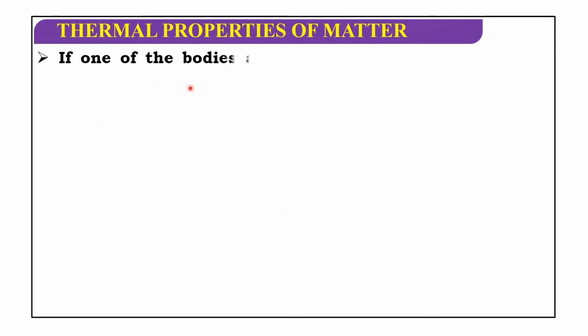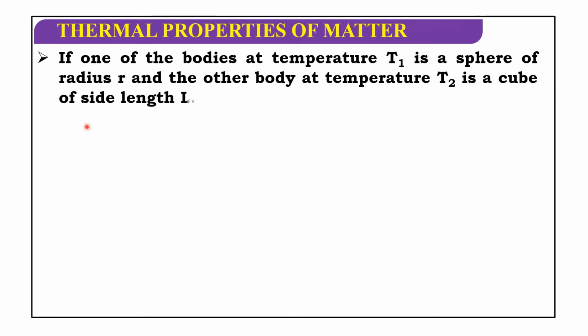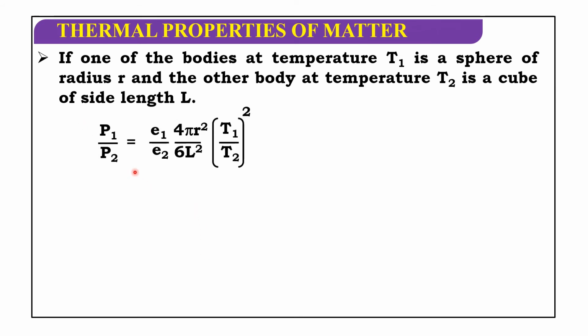If one of the bodies at temperature T1 is a sphere of radius R and the other body at temperature T2 is a cube of side length L, then P1 by P2 is equal to e1 by e2 into 4 pi R square by 6 L square into (T1 by T2) whole to the power of 4, since A1 is equal to 4 pi R square and A2 is equal to 6 L square. Why? Because it's a cube of side length L. This is a sphere of radius R.